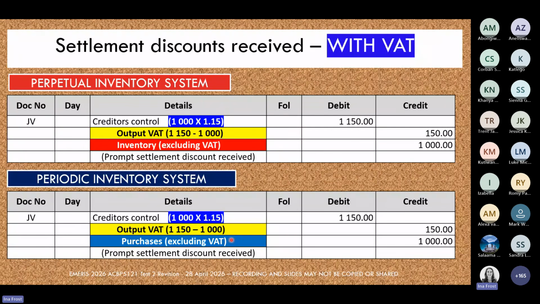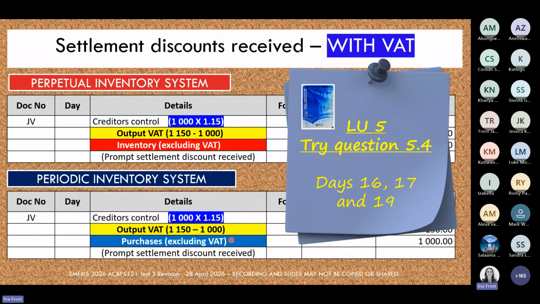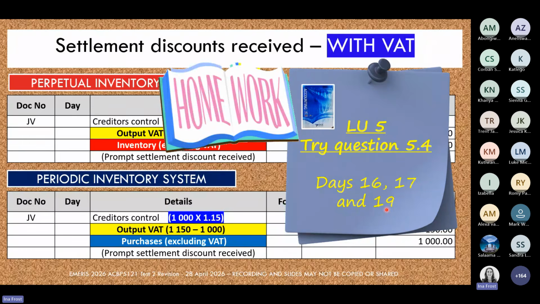If you want to practice more general journal entries specifically for settlement discounts received, you can once again go to your textbook, question 5.4, and you can try days 16, 17, and 18. So you can go and try those 3 entries if you want to practice how to record settlement discounts received in the general journal.